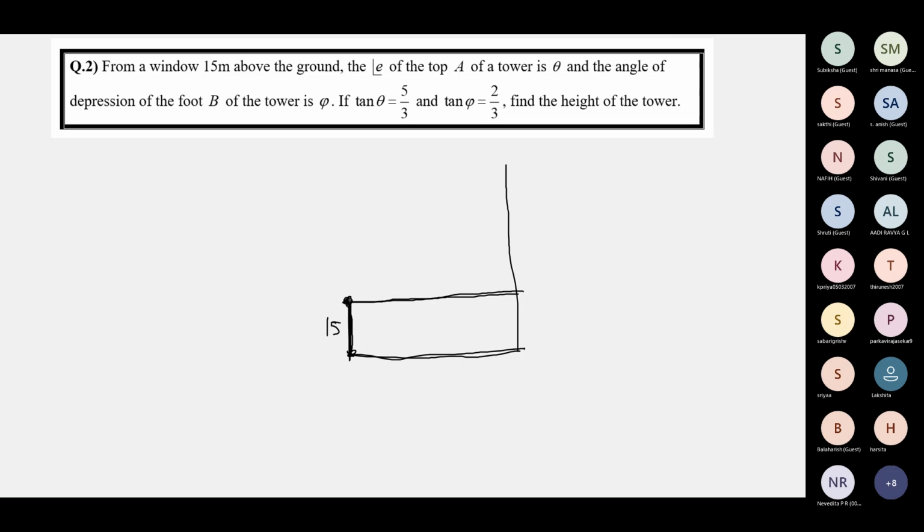The observer is here. He does not change his position. So the line of sight will start from here. From here, he looks at the top of the tower. This is the horizontal. Elevation is theta. From his eye, connect to the foot of the tower. The angle of depression is phi. So top A, foot B, and call these C and D.